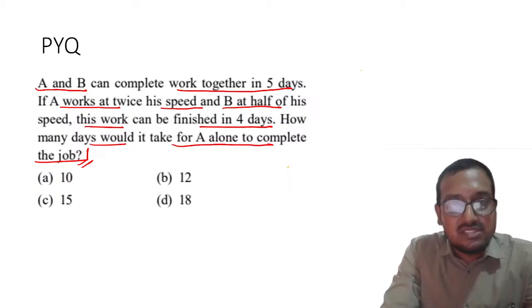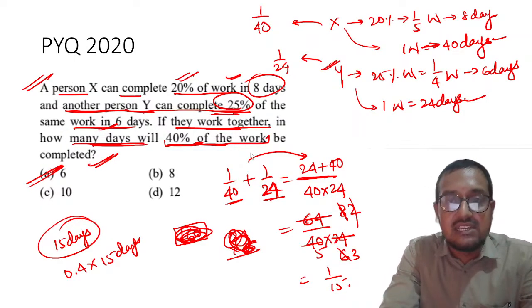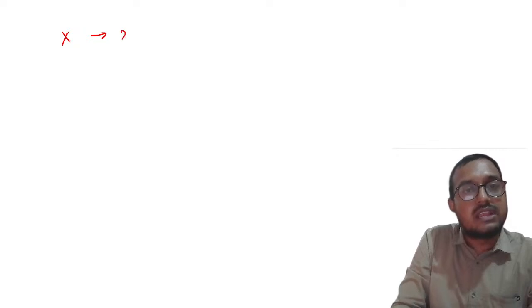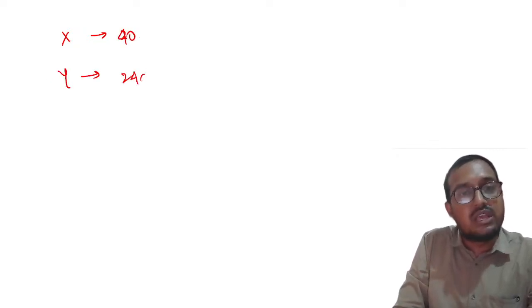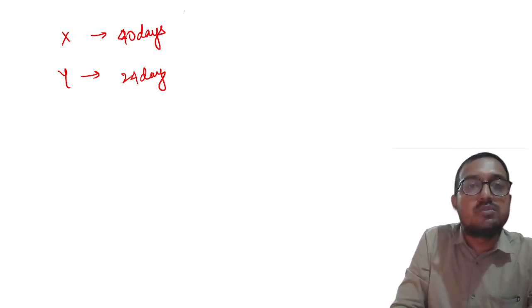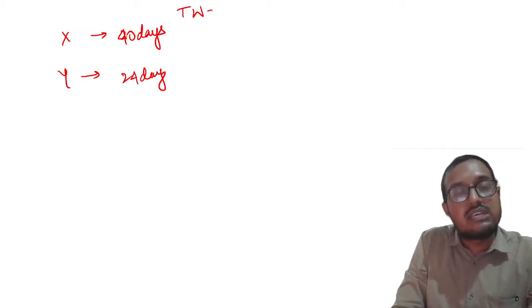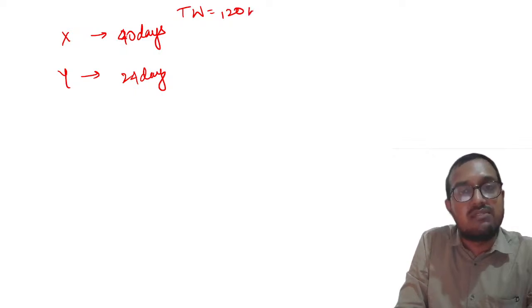See, there was another method which I wanted to discuss, and if you practice that method also, it will be very helpful. Trust me, very very helpful. How? I will tell you. See, X can do a work in, let us say, 40 days. Y can do the same work in 24 days, right? So what I can do, I can presume that total work is the LCM, that is 120 work.